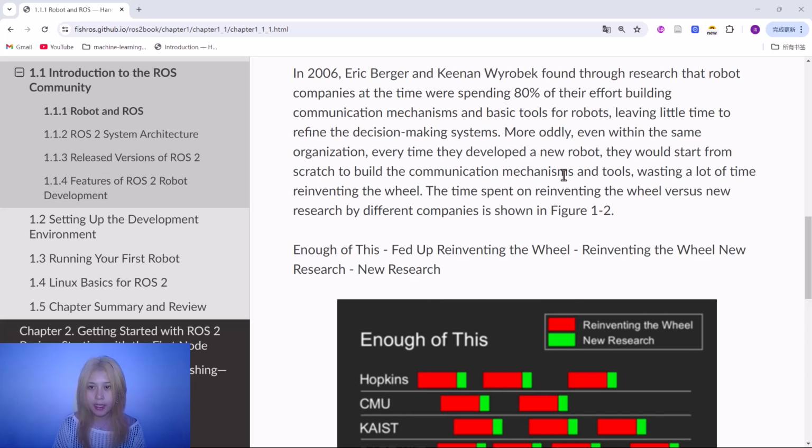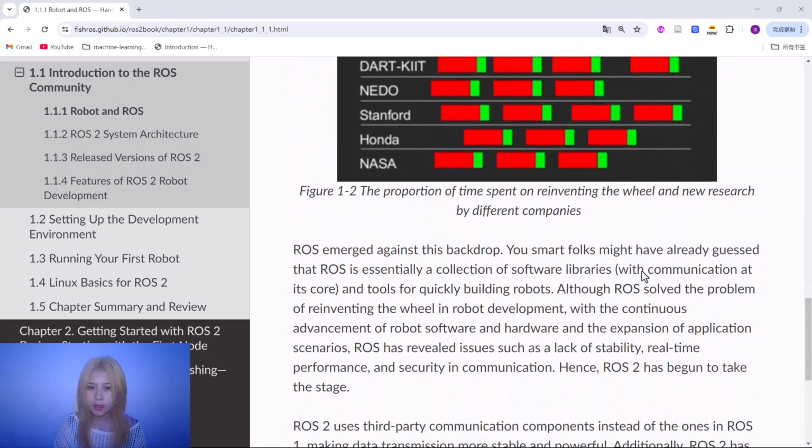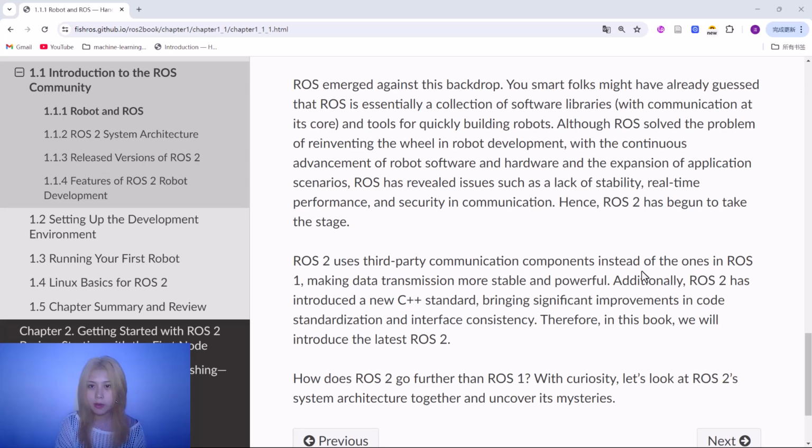More oddly, even within the same organization, every time they developed a new robot, they would start from scratch to build the communication mechanisms and tools, wasting a lot of time reinventing the wheel. The time spent on reinventing the wheel versus new research by different companies is shown in figure 1-2. ROS emerged against this backdrop.